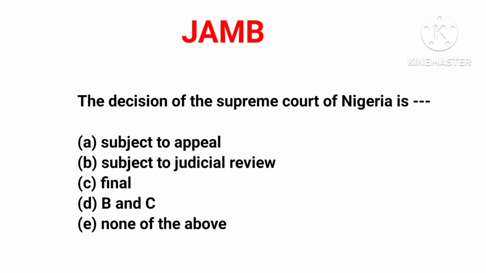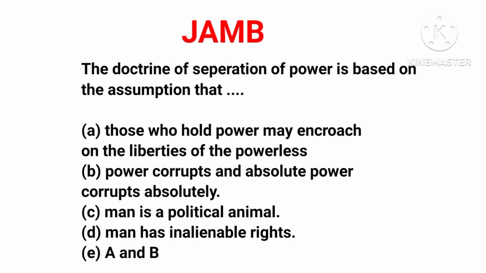Now let's move to the next one. The doctrine of the separation of powers is based on the assumption that: option A, those who hold power may encroach on the liberties of the powerless. B, power corrupts and absolute power corrupts absolutely. C, man is a political animal. D, man has inalienable rights. And E, A and B.